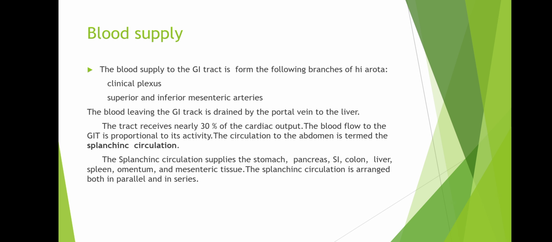The splanchnic circulation supplies the stomach, pancreas, colon, liver, spleen, omentum, and the mesenteric tissue. And the splanchnic circulation is arranged both in parallel and in series.